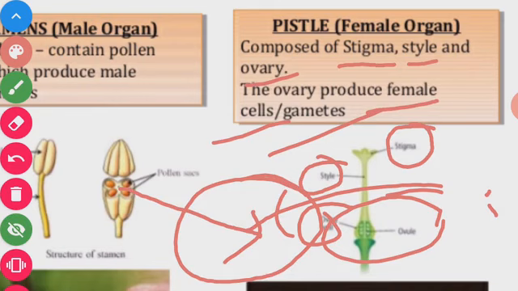In sexual reproduction, both male sex cells and female sex cells are present, but in asexual reproduction, only one parent is involved. There is no fusion of gametes.